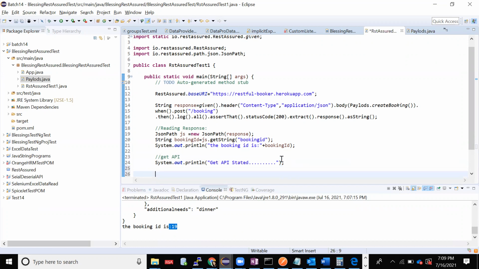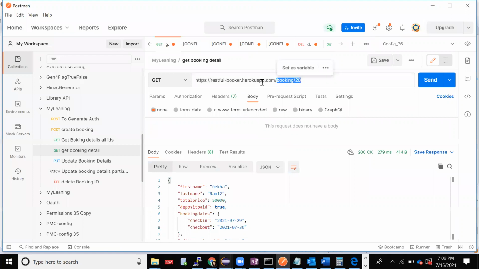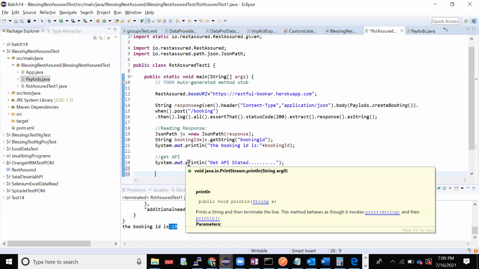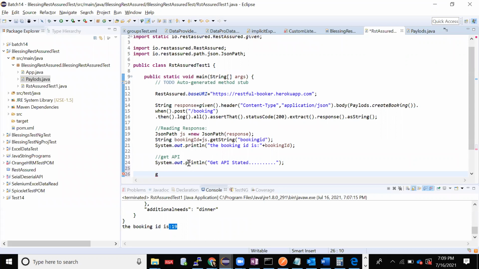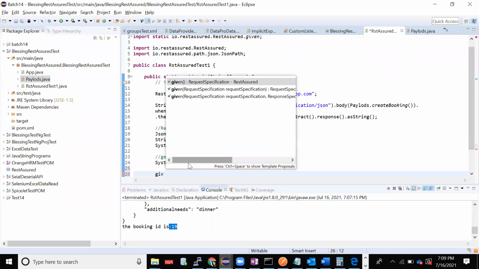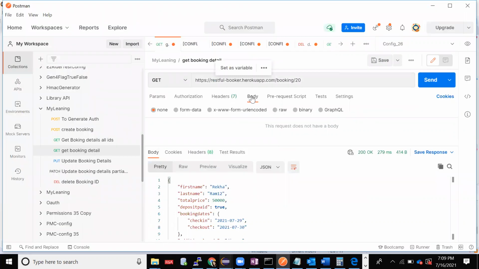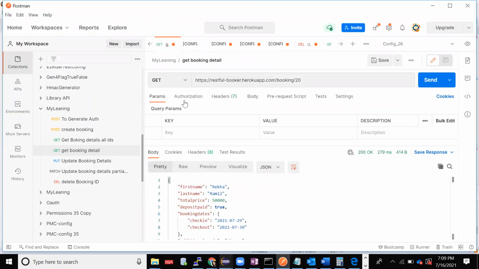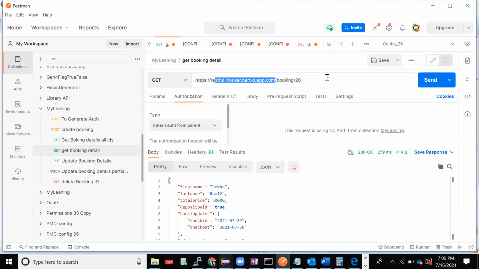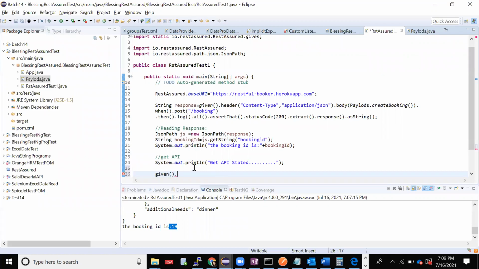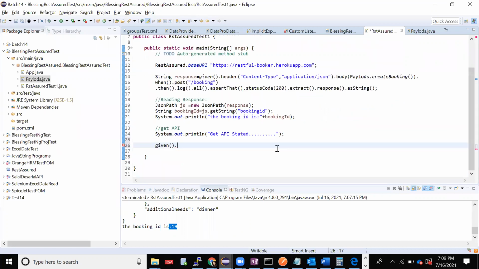In all the APIs, the base URI remains the same, right? Just the given, when, then, only three things come in Rest Assured, right? Given, what it is given: is there a body, header, parameter? Nothing is there, but still I have to write it in the syntax, because that is a standard given.